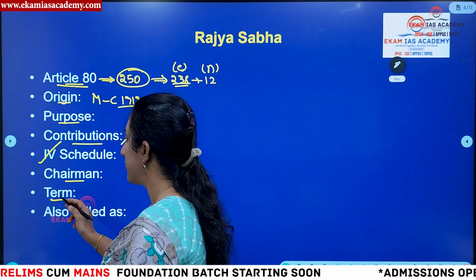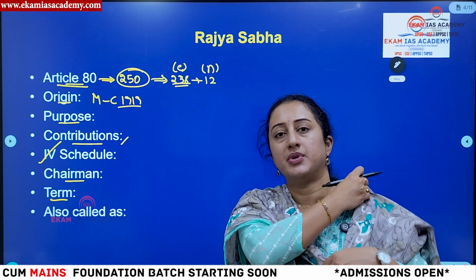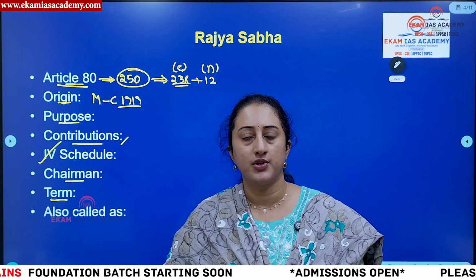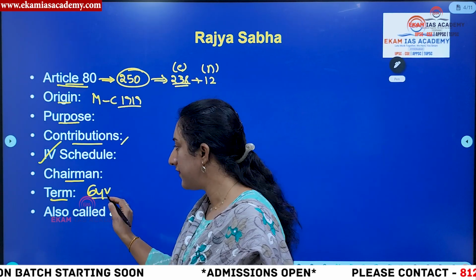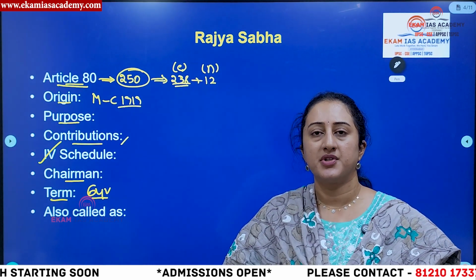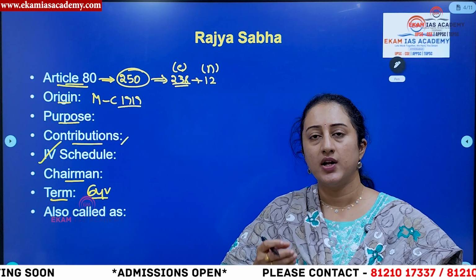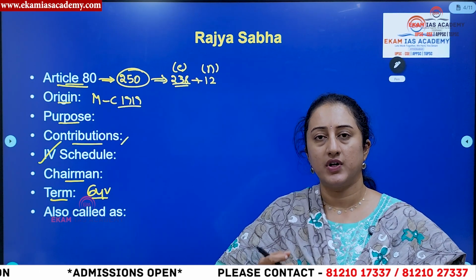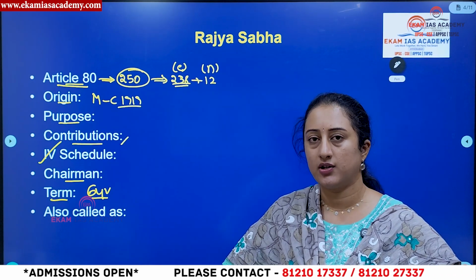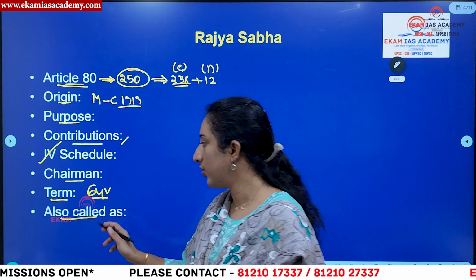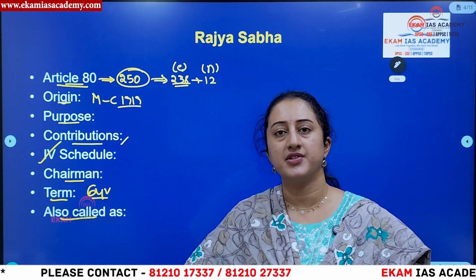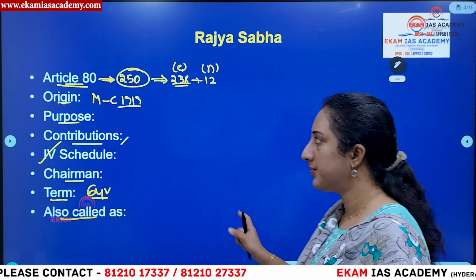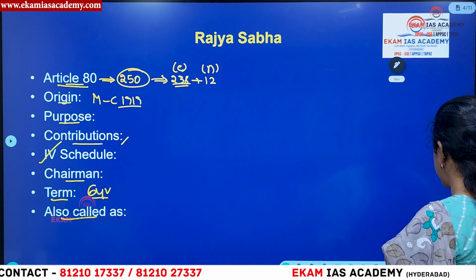Then the term. What will be the term? Rajya Sabha is a permanent house which is not subject to dissolution. The term of a Rajya Sabha member is 6 years, in which every 2 years, one-third of the members retire. That means if one-third retire, fresh elections have to be conducted every 2 years and new members get elected to Rajya Sabha. So it is also called the upper house, the permanent house, or the Council of States. These are the brief facts you need to know about Rajya Sabha.